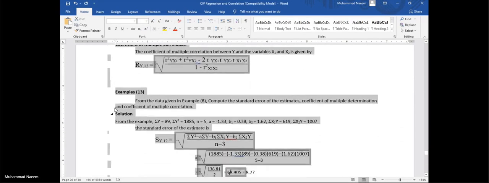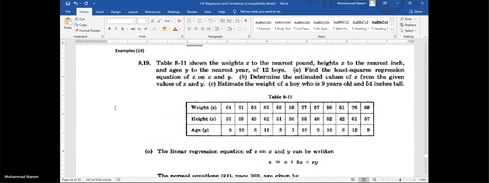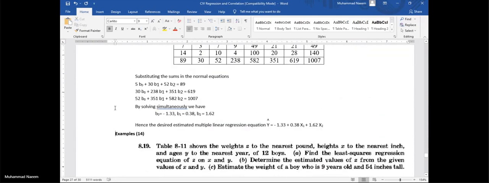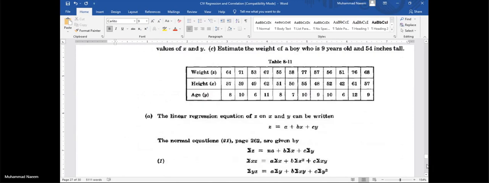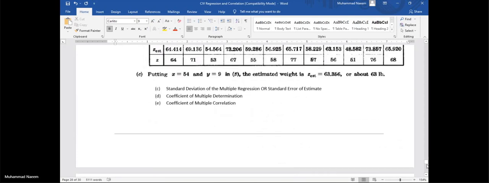Just leave the rest of the part and go through these, solve problems for the multiple regression equation.